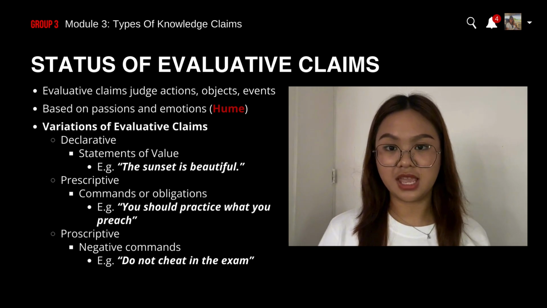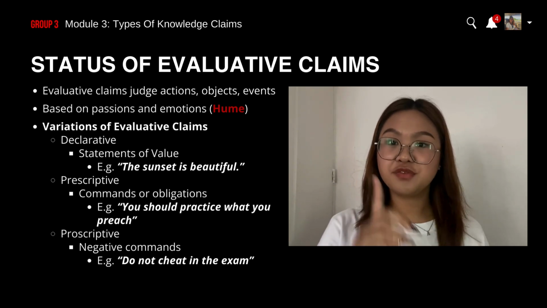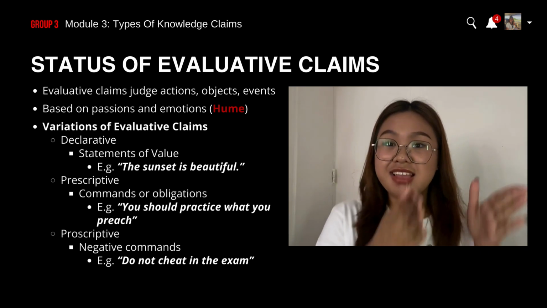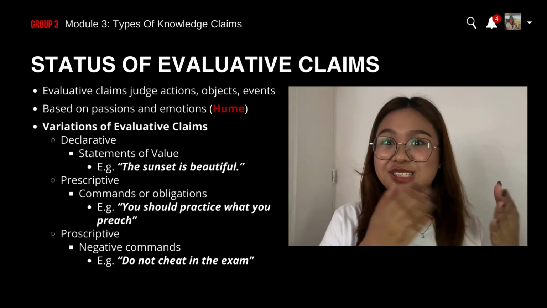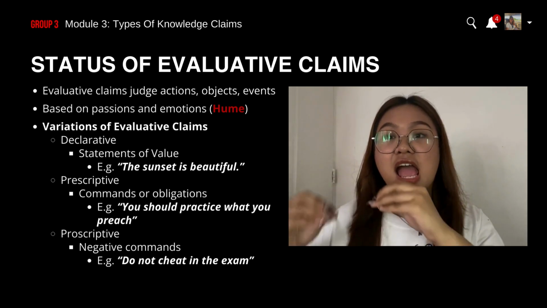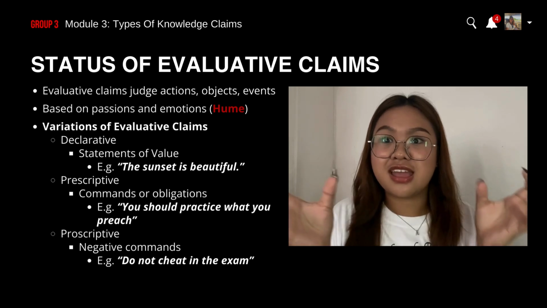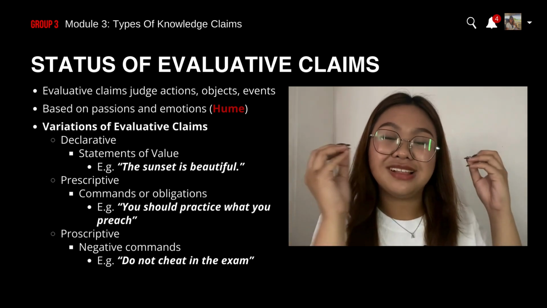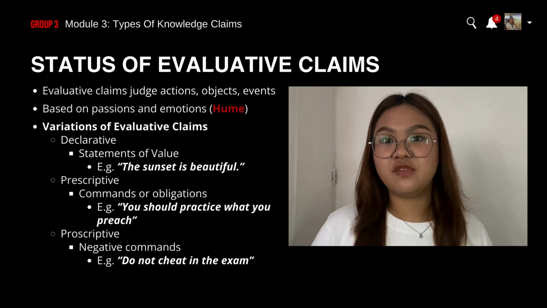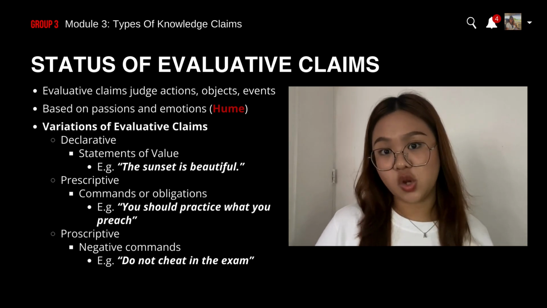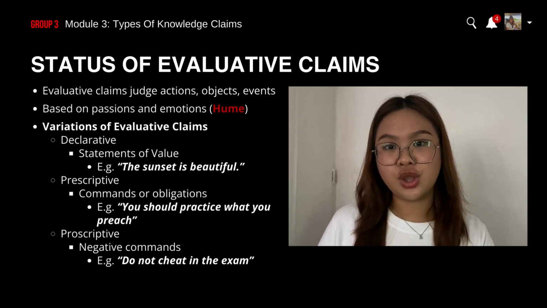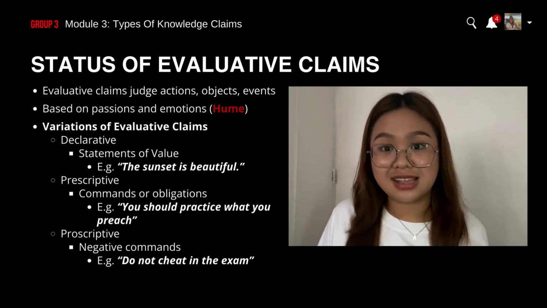In evaluative claims, we have variations. First is declarative, with statements of value. An example would be, sex without love is immoral, and the sunset is beautiful. For sex, its value is love. So sex without love, they correlate with each other, while sunset and beautiful correlate with each other. Prescriptive is commands and obligations. An example would be, you should practice what you preach, and people should drink 8 glasses of water.